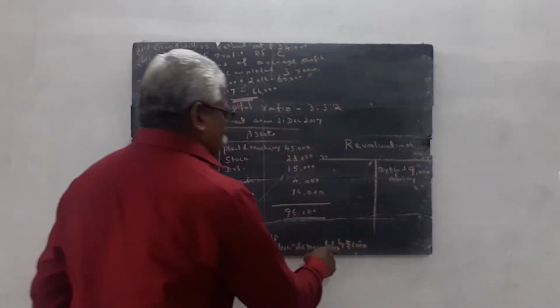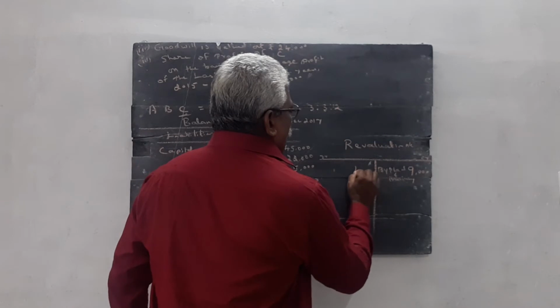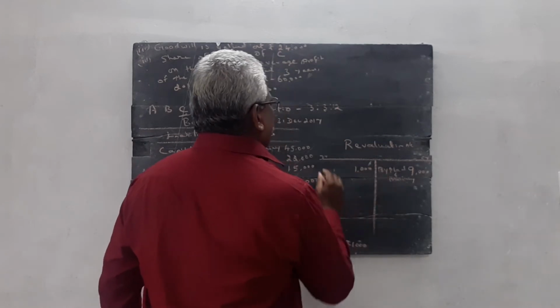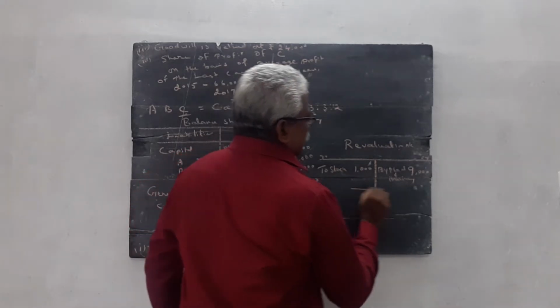Then stock value is depreciated. Stock is depreciated by 1,000 rupees, so 1,000 rupees loss to stock. Then we close the account.